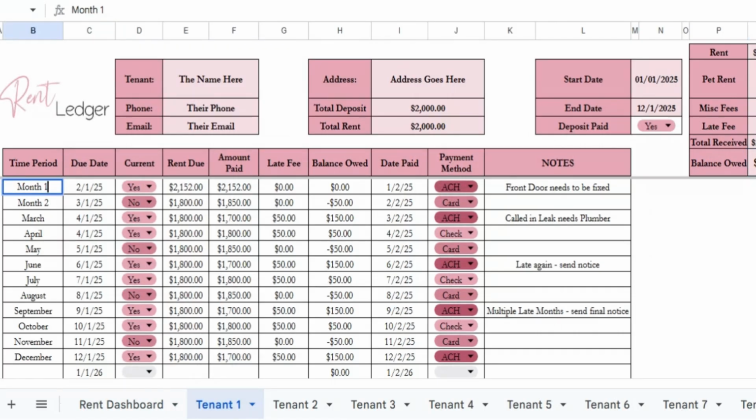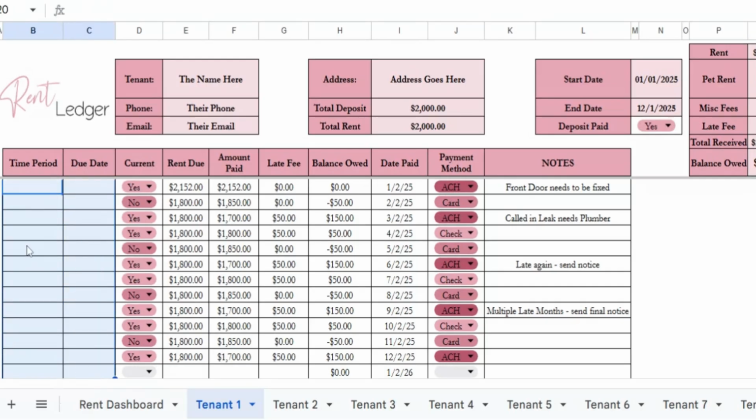Okay, so let's just start over here. Let's just delete this out to give you an idea. So if we're going to come in and their start date is going to be January, February. Let's see if we can just drag this down. Yes, it's going to drag down. So I just put in January, February, and then I grabbed this dot and you can drag it down and it will change everything for you. So let's say their due date is 1/1/25.